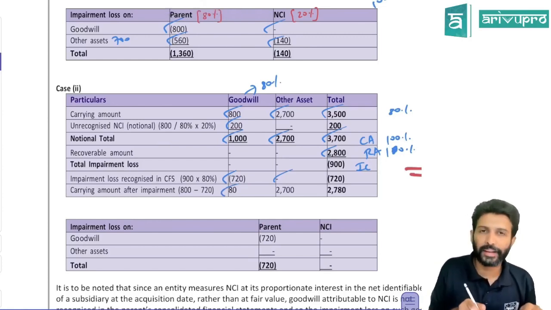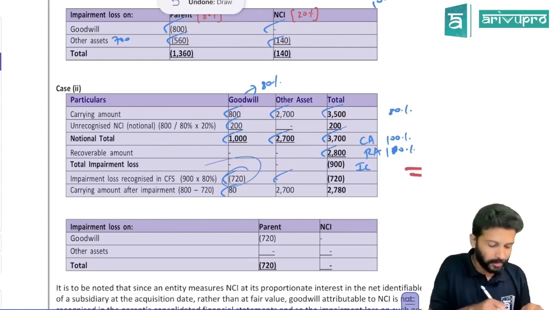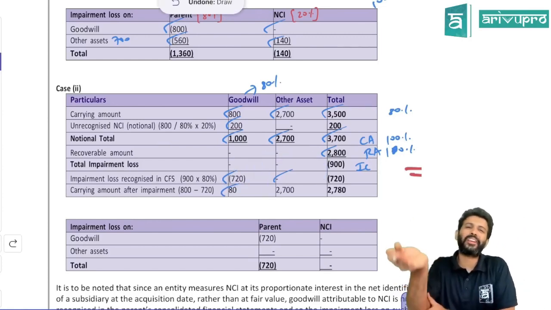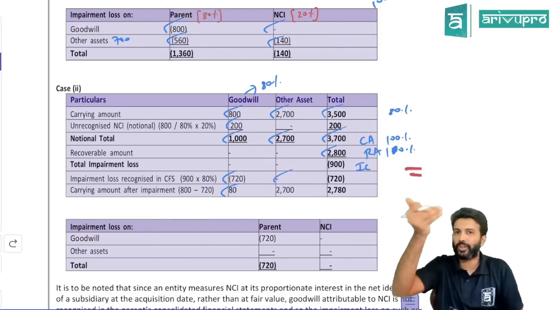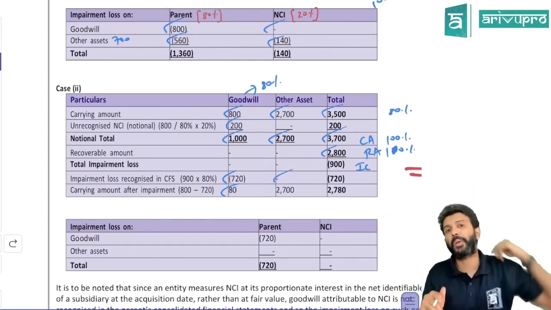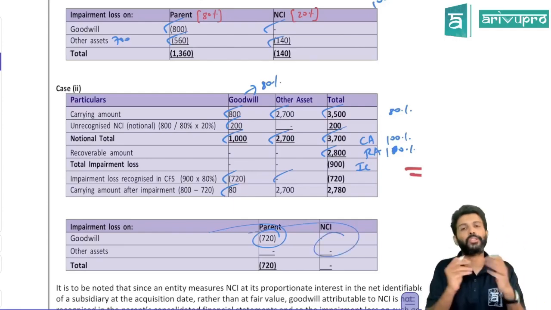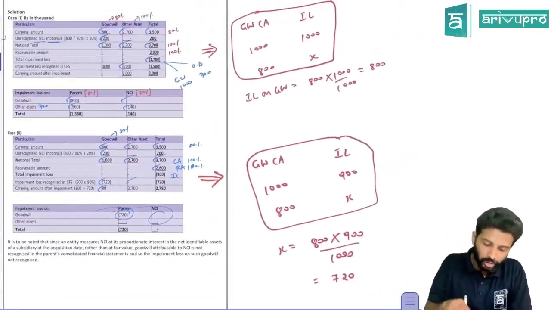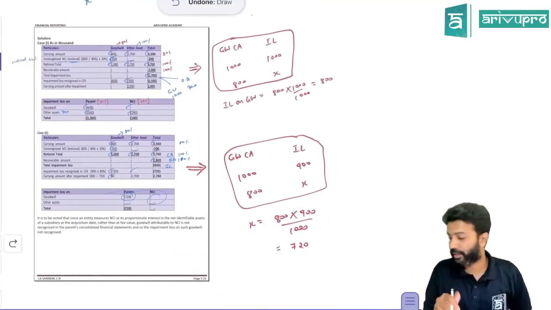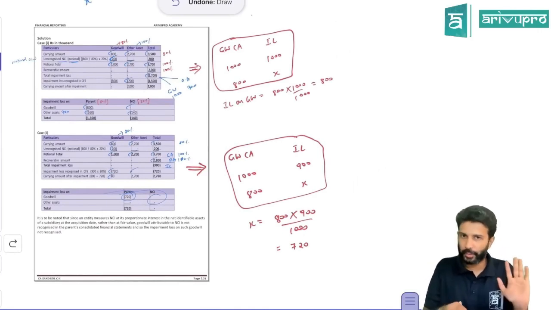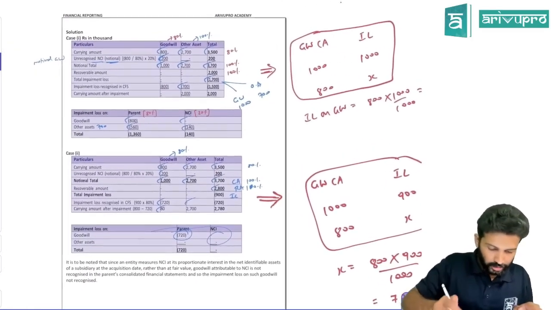So in this case, who will bear? Other assets is not impaired. Only goodwill is impaired by 720. NCI is valued under PSNA basis. That means the goodwill you get is only parent share of goodwill and only parent will bear that impairment loss. So entire impairment loss, only parent will bear. NCI share of impairment loss is nothing in this particular case. Okay. So do not forget this box. Keep this in mind and do the allocation. It's pretty straightforward. Okay. So that was this question.